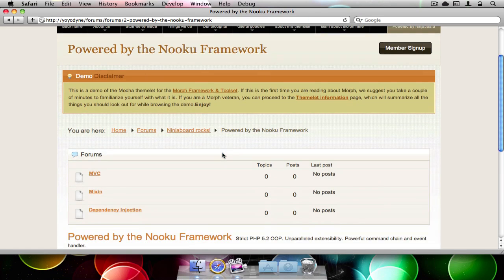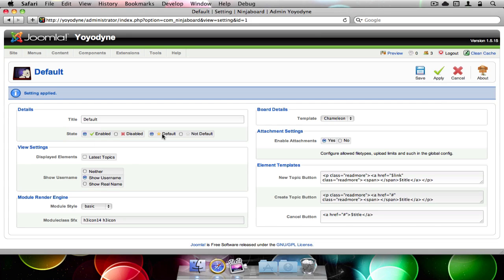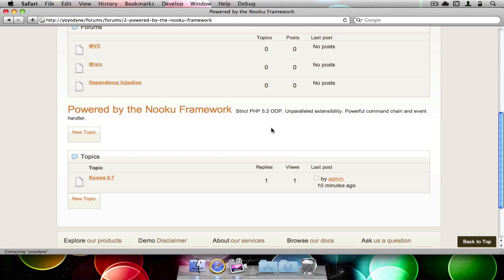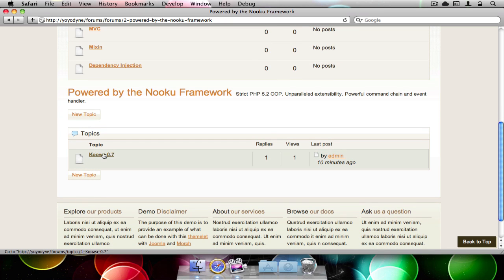You can give stuff like buttons your own style, like the default markup for these buttons doesn't look very well in Mocha. So let's change those. We don't need the P tag here, and we don't need that at all. So let's apply. And you'll see that the button has changed. It looks far better now. See, there's a spacing problem here we should fix later.